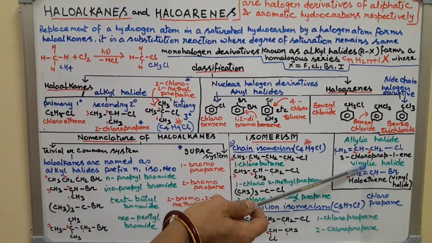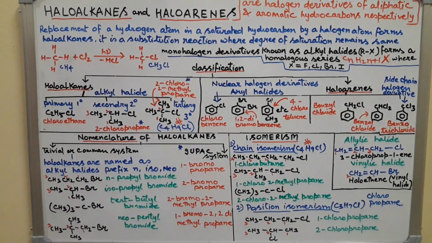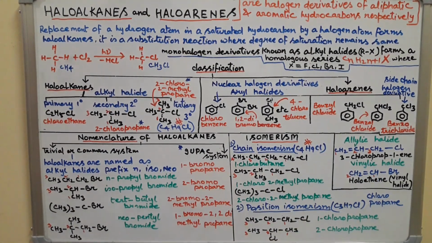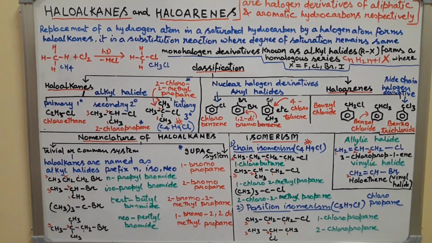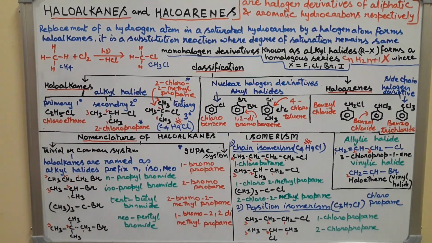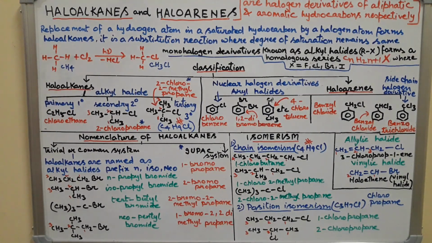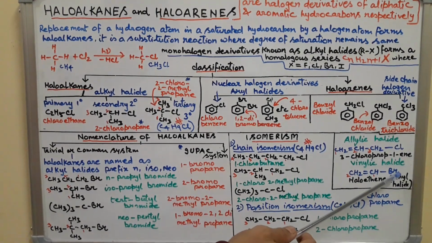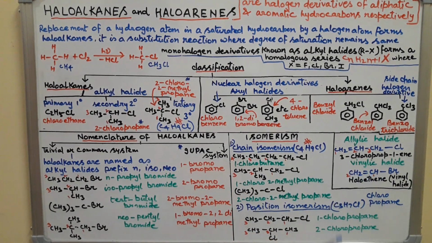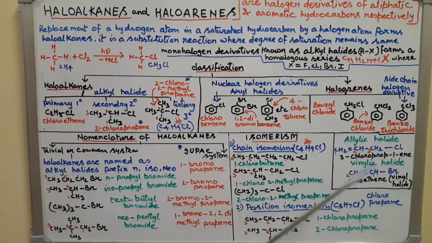Now let's see what a vinylic halide is. In this case, the halogen atom is bonded to one of the carbon atoms of a carbon-carbon double bond, which is sp2 hybridized. You have studied in class 11 that in alkenes the hybridization is sp2. So here the halogen is attached to a carbon having a double bond, and this is known as a vinyl halide or haloethene.